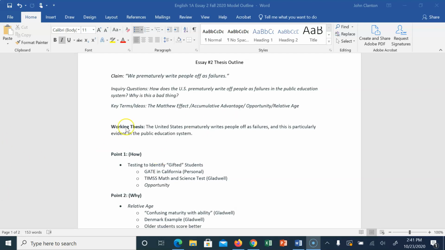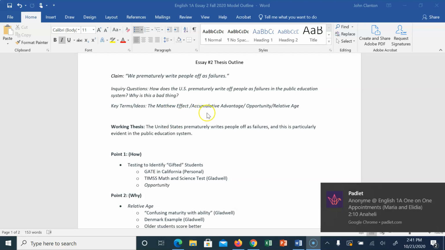Some key terms that I felt I would want to discuss. And again, you don't have to discuss all of them, just the ones that pertain to your particular paper. Mine would be the Matthew effect, the cumulative advantage, opportunity, and relative age.